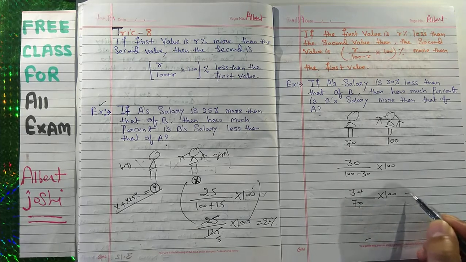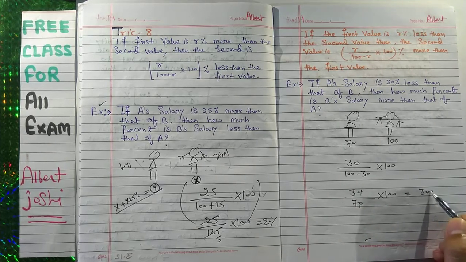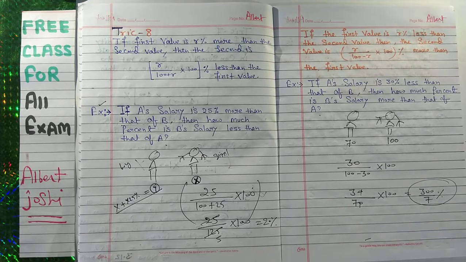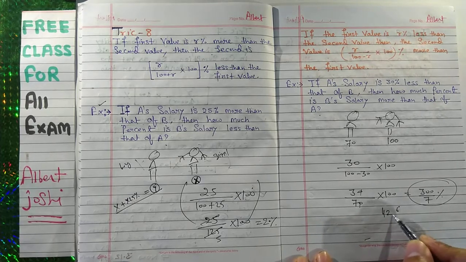This is 300 upon 7%. So now your answer will be 42 6 by 7%.